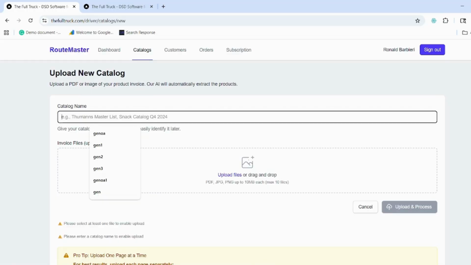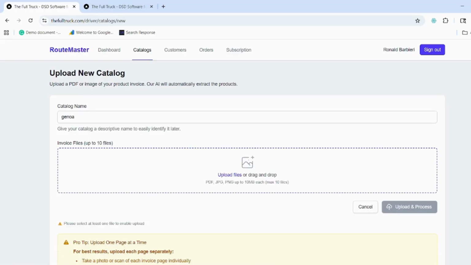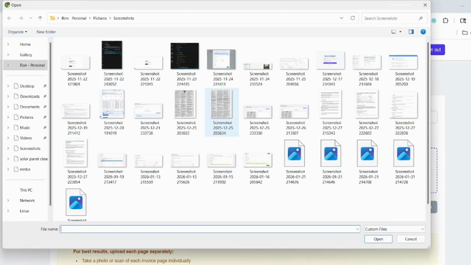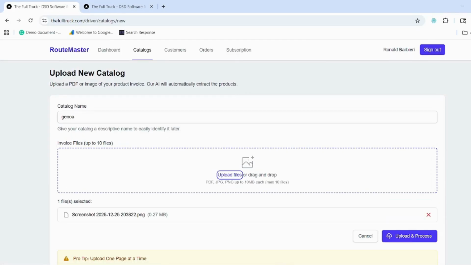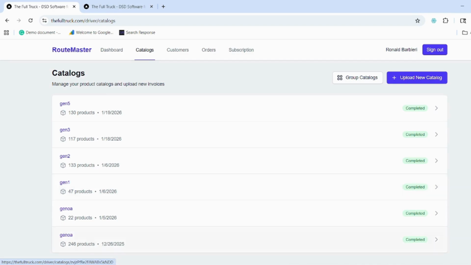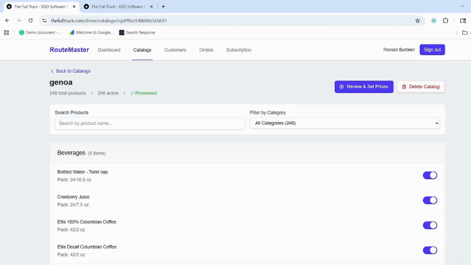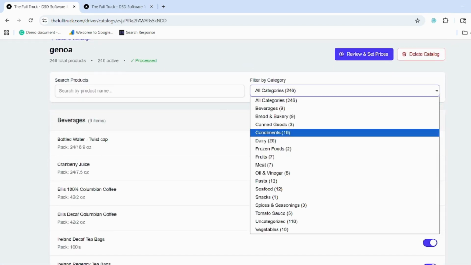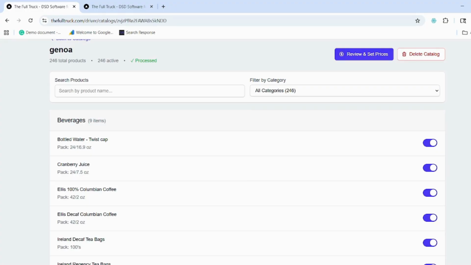Alright, so we're going to upload a catalog. You can either choose to upload a file or take a picture of the invoice, one page at a time, so you get the most accurate results. Once you have the catalog uploaded, it will break everything down by category. You can see beverages, condiments, dairy, etc.